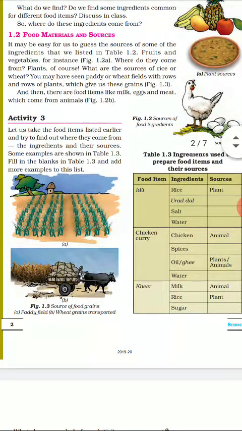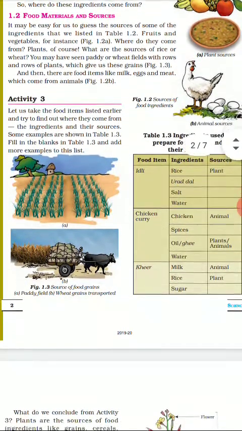And water, where do we get it from? What are the sources of water? It may be river, it may be well, it may be other purified sources like municipality water resources.